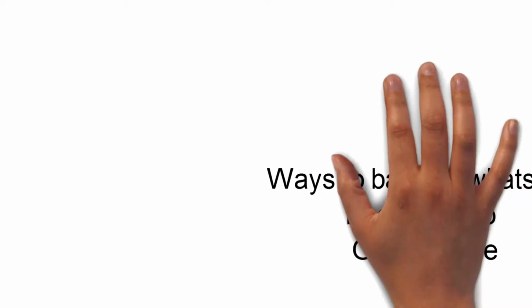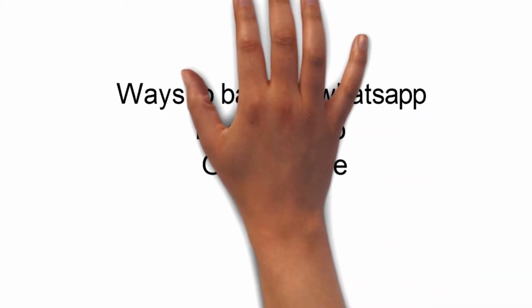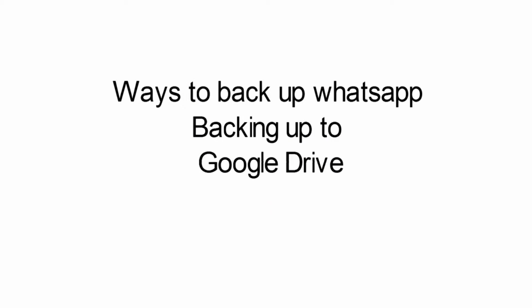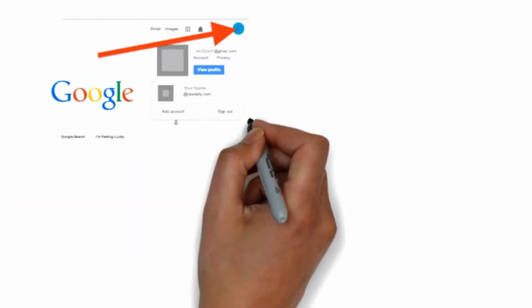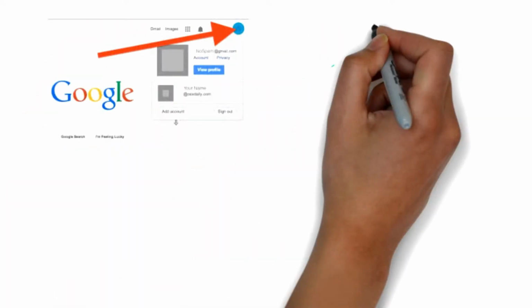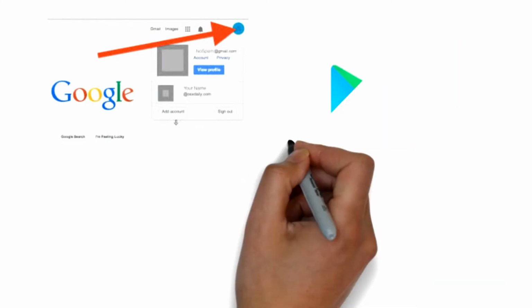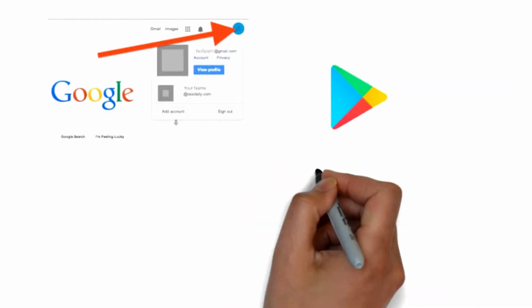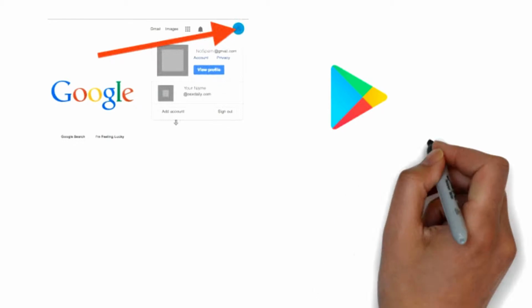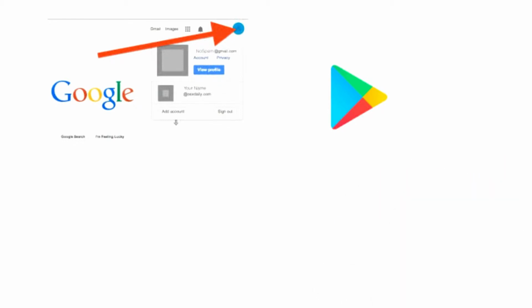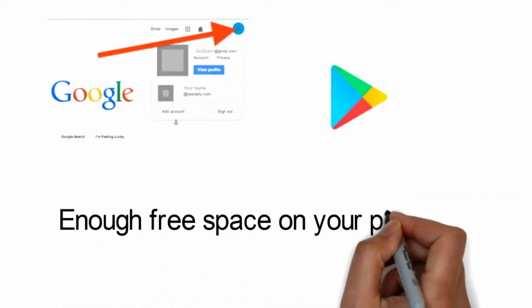Ways to back up WhatsApp. Backing up to Google Drive. In order to use Google Drive backup, you need to have a Google account activated on your phone, and Google Play services installed on your phone. Note, Google Play services are only available for Android 2.3.4 and higher. You also need enough free space on your phone to create the backup.